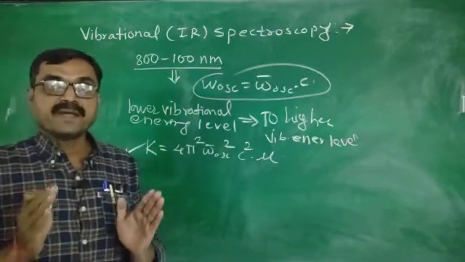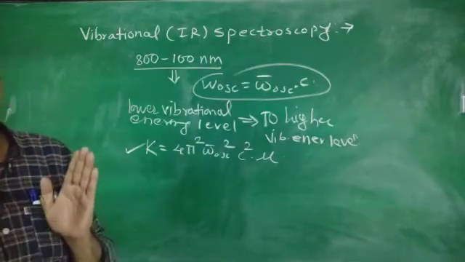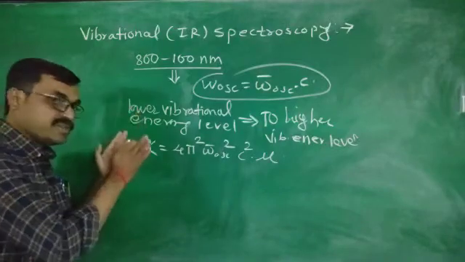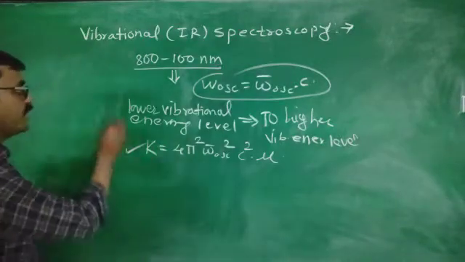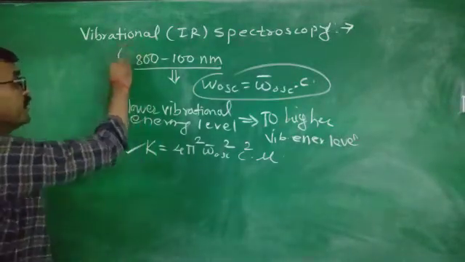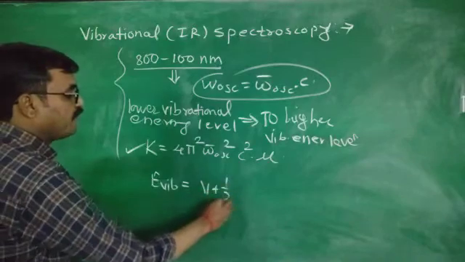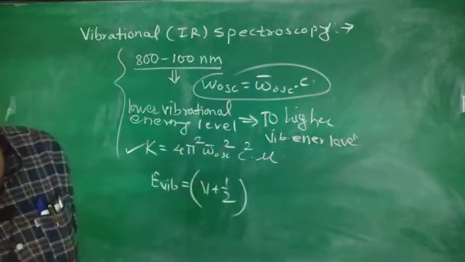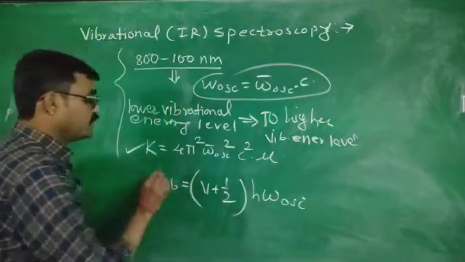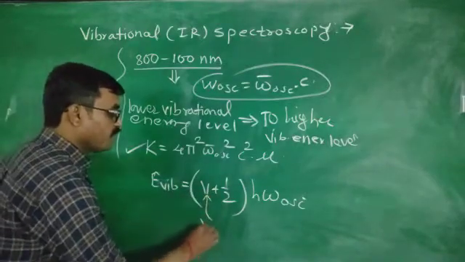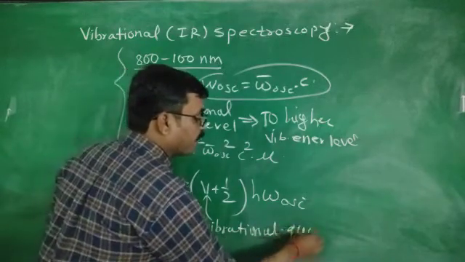In vibrational spectroscopy, IR radiations from the infrared region are absorbed by the molecule or sample, going from a lower vibrational energy level to a higher one. You know this frequency: E of vibrational is nothing but V plus half into h omega of oscillation. This is the derivation for the energy of vibration, and here V is the vibrational quantum number. What is it? Vibrational quantum number.